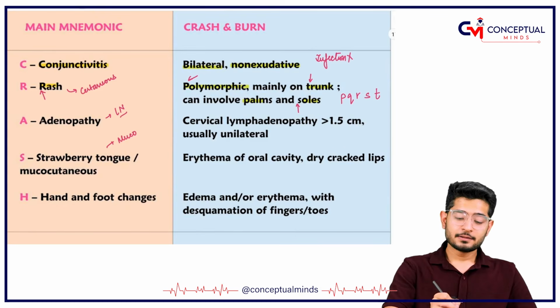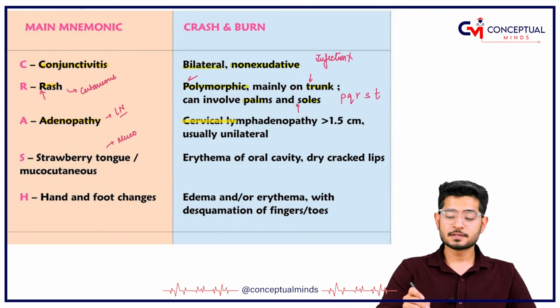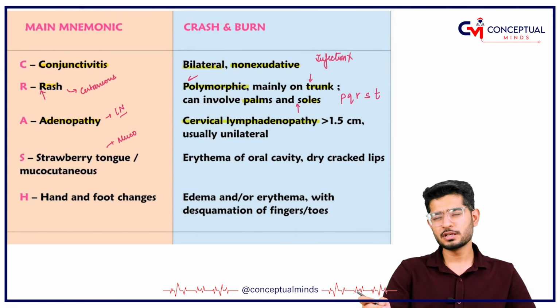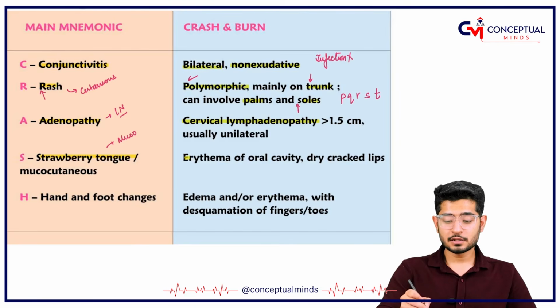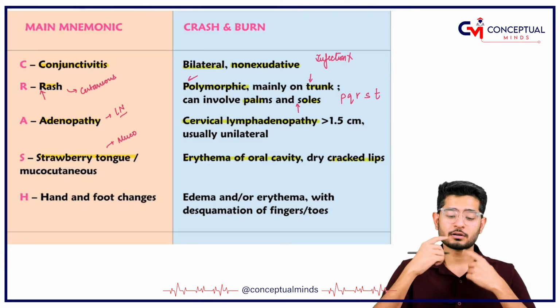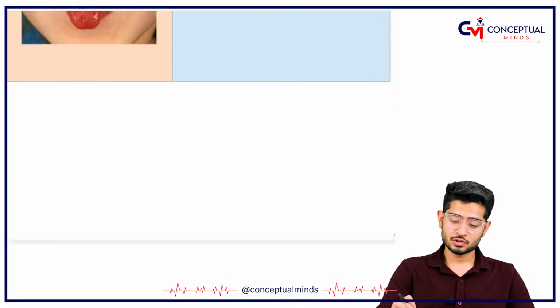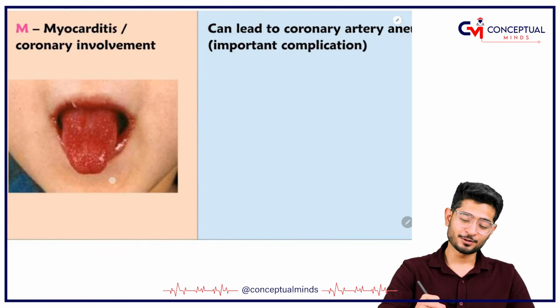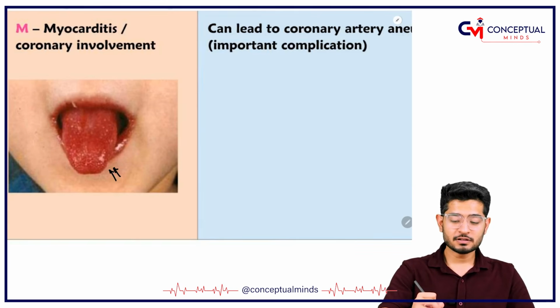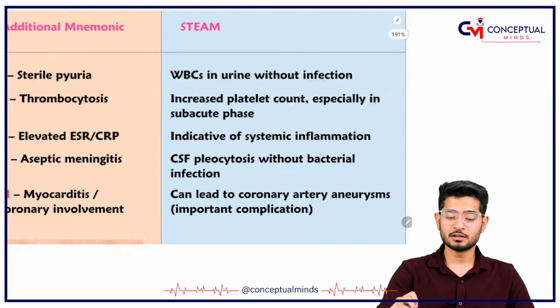Next comes adenopathy. So there will be cervical lymphadenopathy, mostly more than 1.5 centimeters. Then there is going to be a strawberry type of tongue. Strawberry tongue means the tongue is going to have erythema of the oral cavity, and of course there will be dry, cracked lips. Let me just show you. See this cute little tongue protruding out of this small little kid. This is the strawberry tongue, with dryness surrounding the lips.